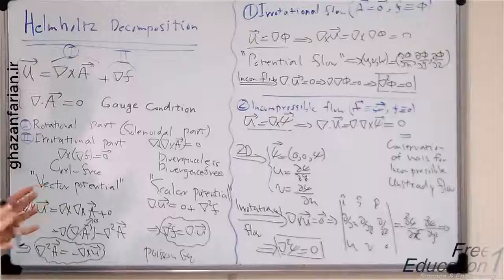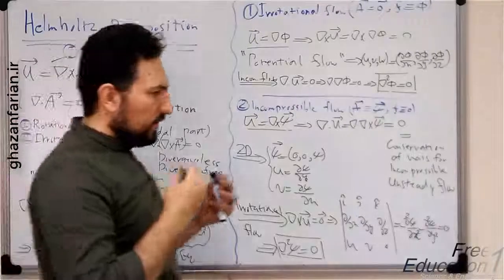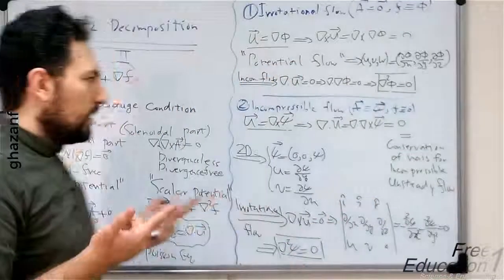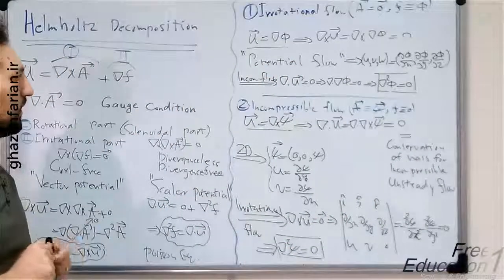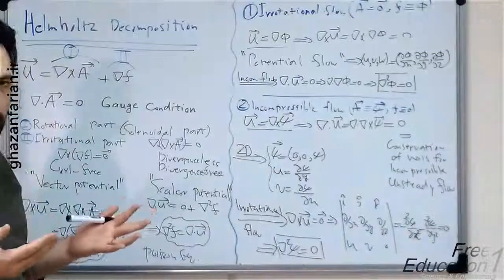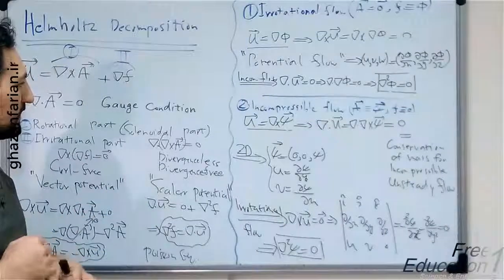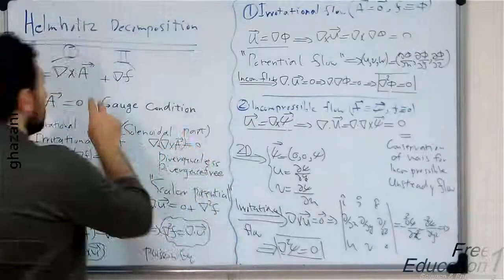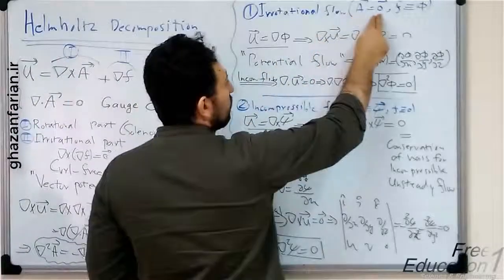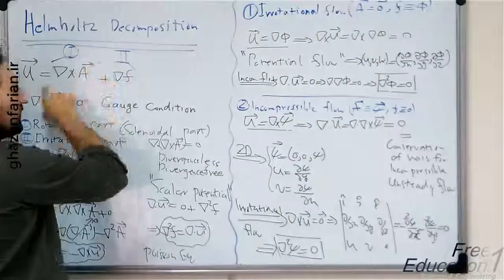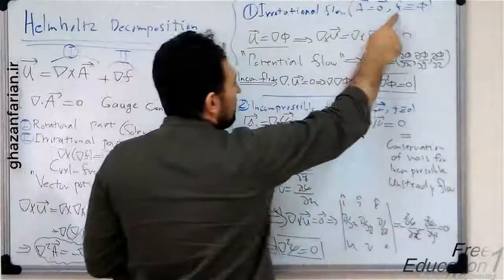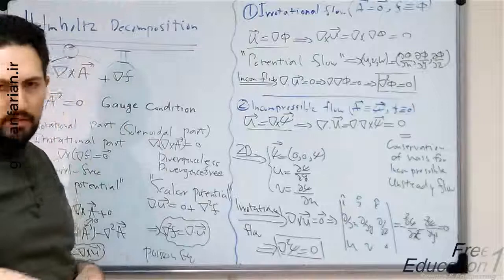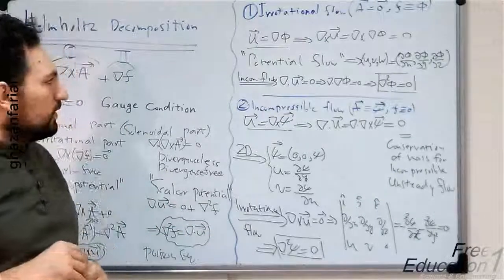The well-known Helmholtz decomposition is inspiring for us to construct two limiting cases. The first limiting case corresponds to the irrotational flow, and the second one demonstrates incompressible flow. As you see, if we select A to be a zero vector, so this term vanishes, and show F as another scalar quantity, which is commonly used in different literature, F is phi.